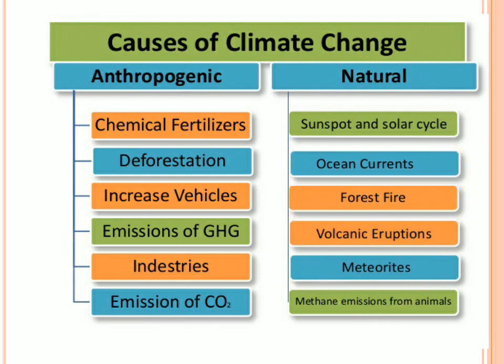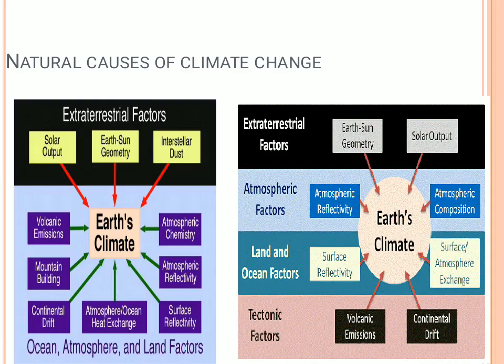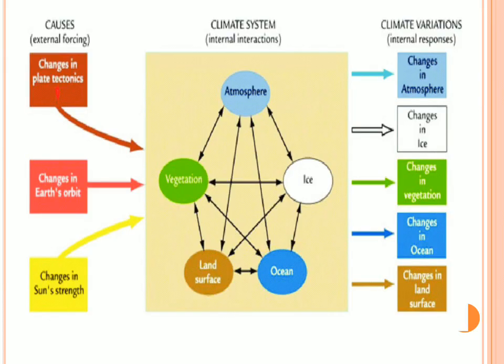When you see the anthropogenic causes, the main factors are deforestation because of urbanization, increased vehicular emissions, greenhouse gases, industries, and carbon dioxide emissions. All in all, these also contribute to climate change. The same slide has been mentioned in a diagrammatic format. Among land and ocean factors, tectonic factors like volcanic emissions and continental drift cause some change for climate change to occur. So in totality, both anthropogenic and natural causes are impacting climate change.